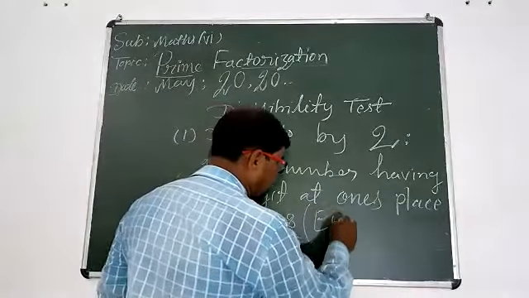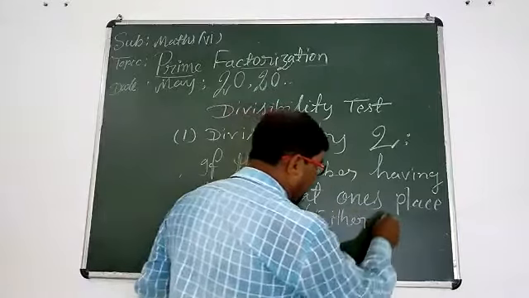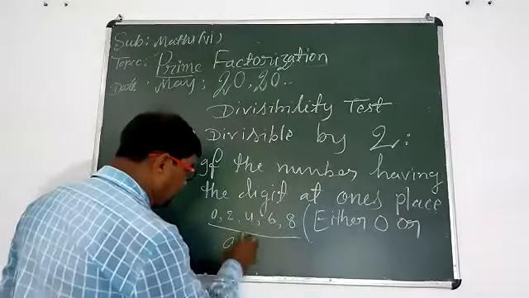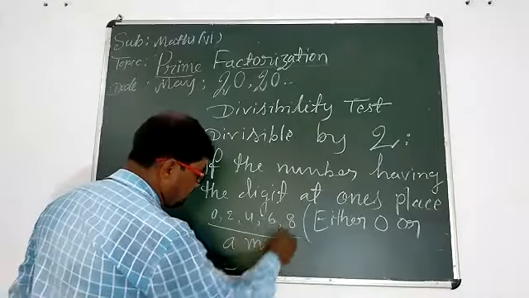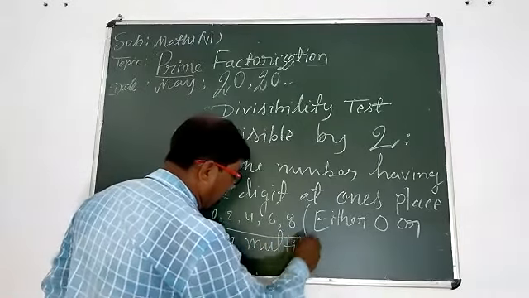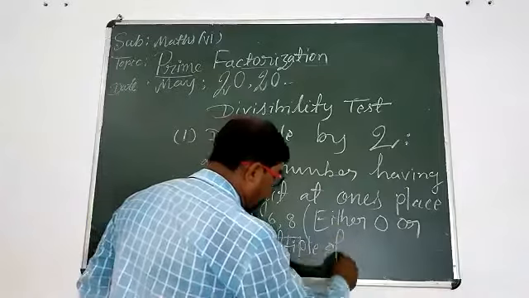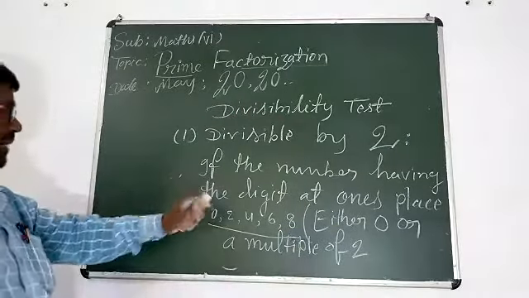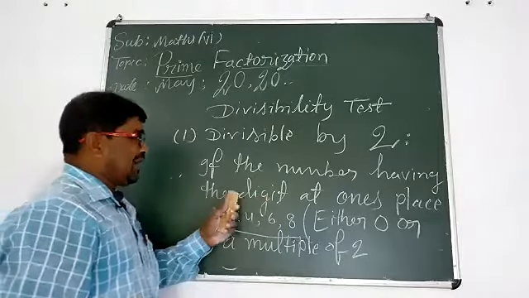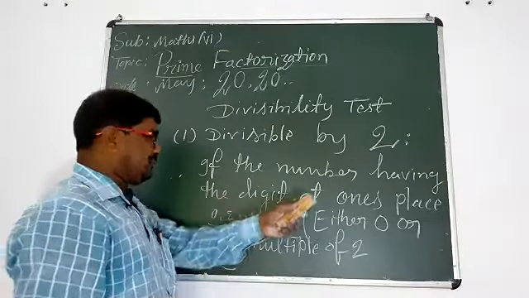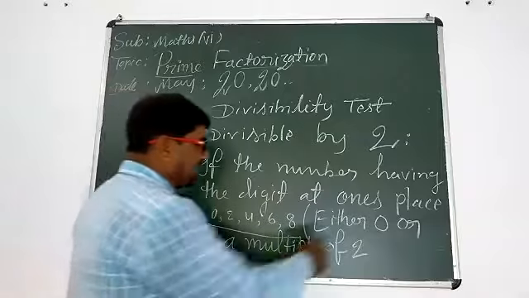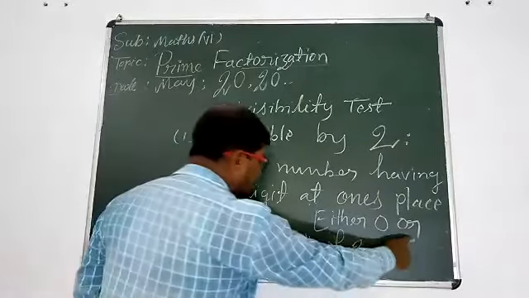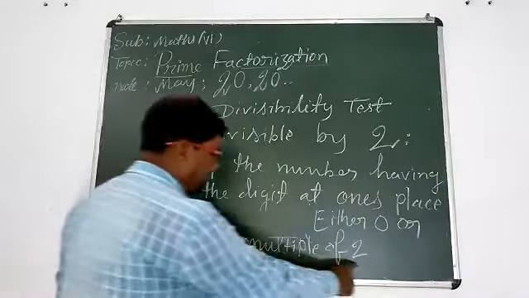Either 0 or a multiple of 2. If the number having the digit at ones place, either 0 or a multiple of 2, you should write from here only.